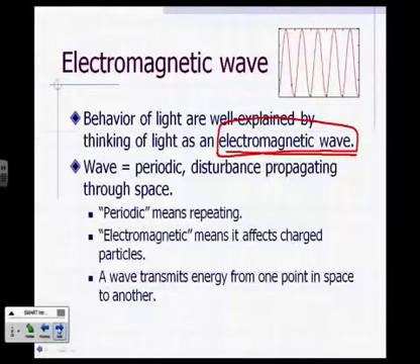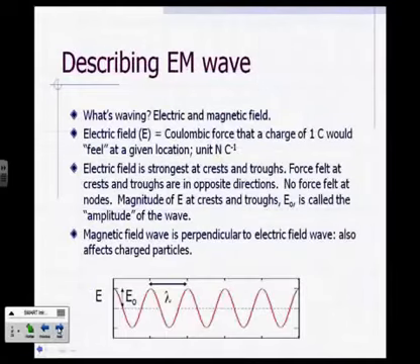Okay? So exactly what is it that's waving in an electromagnetic wave? It would be electric and magnetic fields. And just to review your physics, an electric field is the coulombic or electrostatic force that a charge of 1 coulomb would feel at a given location. So the unit for the electric field is newtons per coulomb. Okay? And it's strongest at the crest and the troughs.